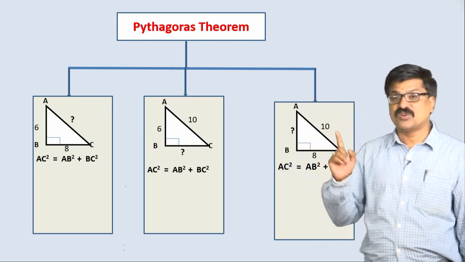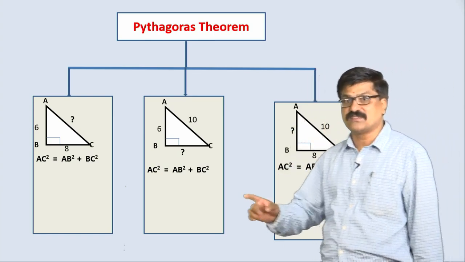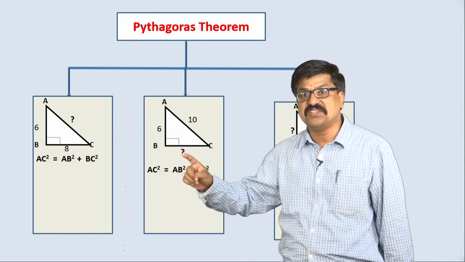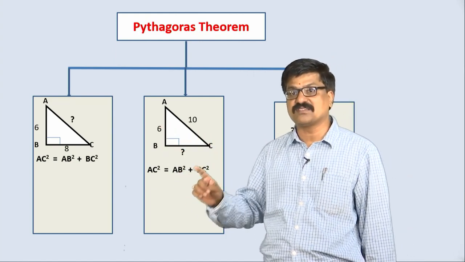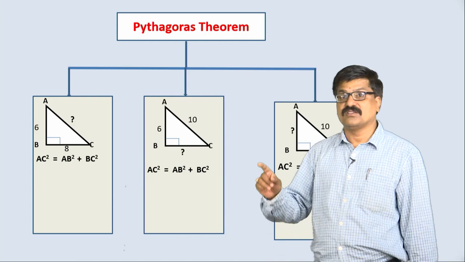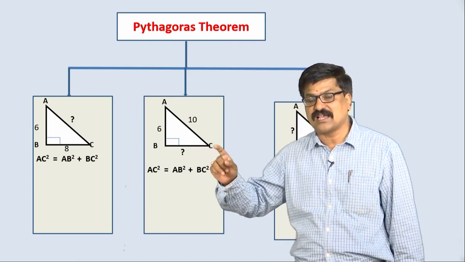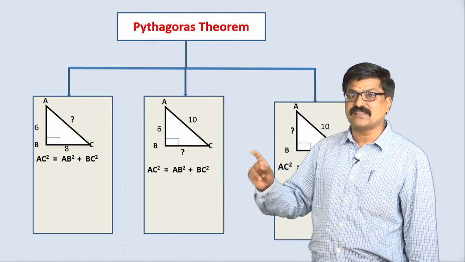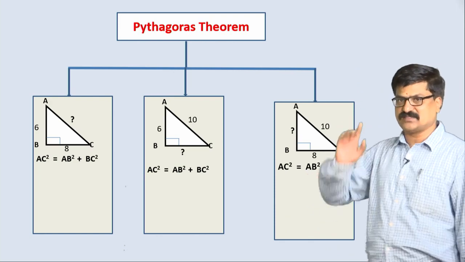Remember, most of the time the students make a mistake: whichever side is not given, they are going to start with BC squared is equal to AC squared plus AB squared, which is 100% wrong. You must observe the given right angle triangle properly, identify the hypotenuse, always square of the hypotenuse is equal to the sum of the squares on the other two sides.